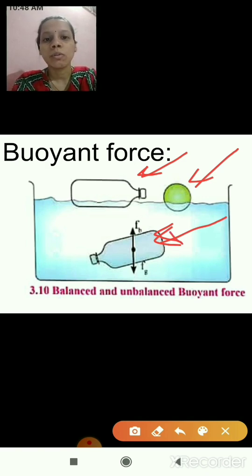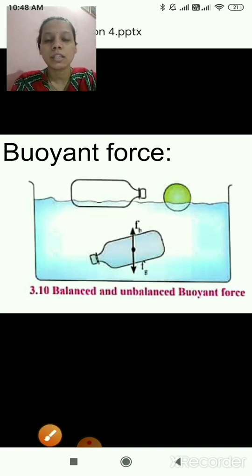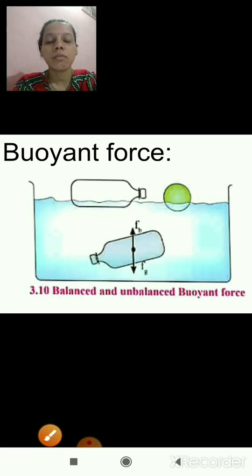So this is the buoyant force, which acts upward, and this is the gravitational force, which acts downward. I hope you are clear with this experiment and definition. What is the definition of buoyant force? The force which acts upward when any object is immersed in a liquid is known as buoyant force.